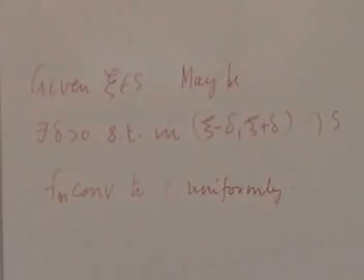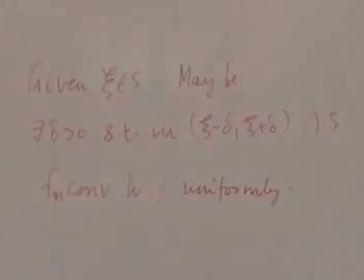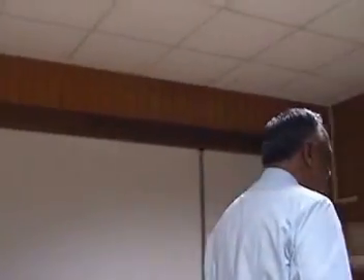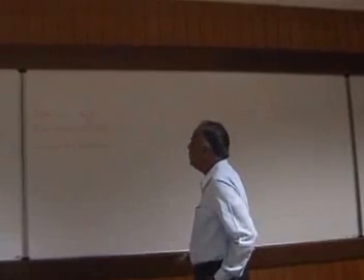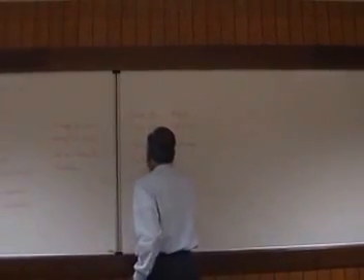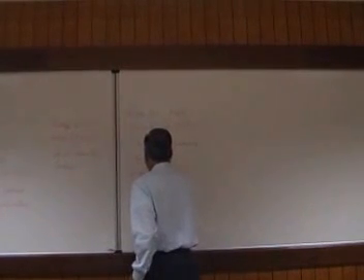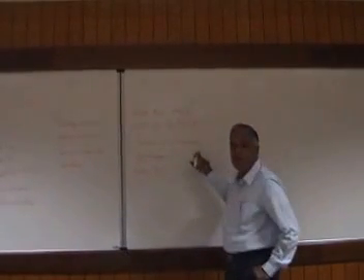Who knows? Maybe at different points you are allowed different levels of visibility of uniform convergence. At this point, maybe I can look a little bit this side and that side. At another point, maybe a little more. At another point, a little less. So maybe I am getting only this sort of localized uniform convergence. What does this mean? It means the following: given xi, there exists delta positive such that in this neighborhood I have uniform convergence.